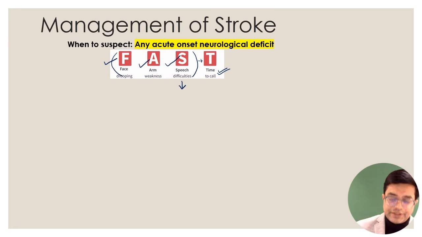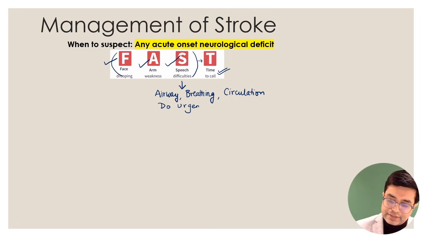What is the first thing that you are going to do? Obviously, like any other emergency, you will be first managing the airway. You will be looking at the breathing pattern in the patient, and you will be ensuring circulation in the patient. So airway, breathing, circulation will be ensured, and immediately performed urgent NCCT. NCCT stands for non-contrast CT scan of the head should be done.